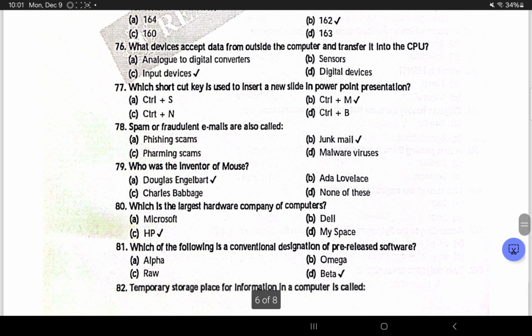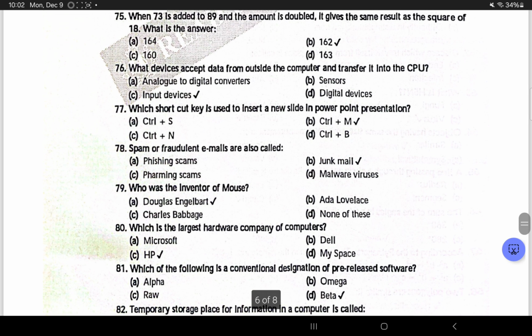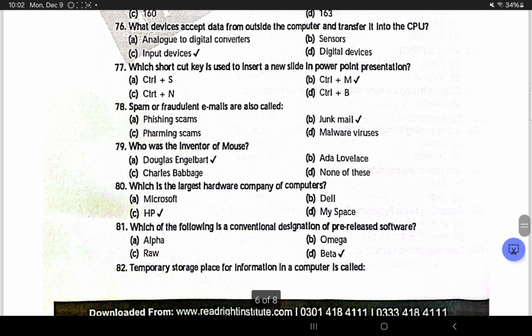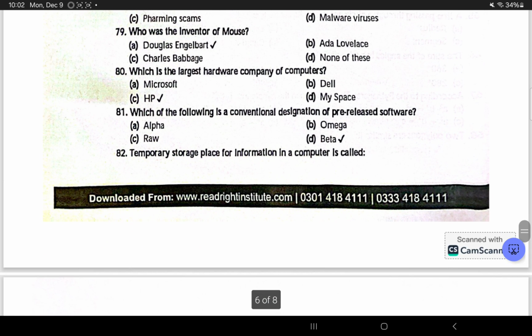162. Next question is, what device accepts data from outside the computer and transfers it into the CPU? Input. Which shortcut key is used to insert a new slide in a PowerPoint presentation? Control plus M. Spam or fraudulent email are also called junk mail. Who was the inventor of the mouse?